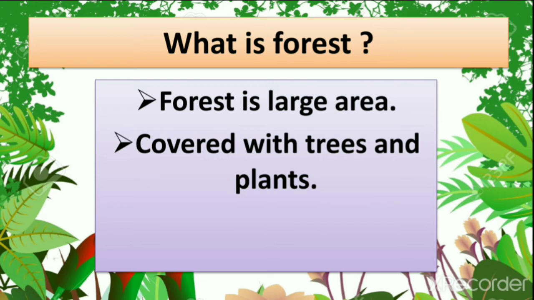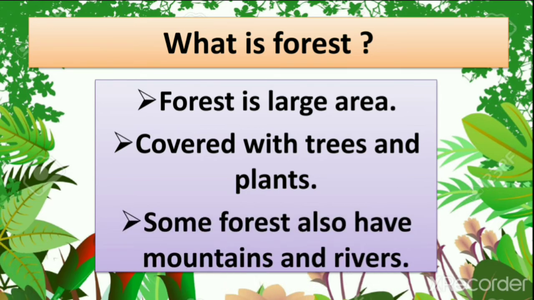When we see movies like Lion King and many others about animals, we see that they live in the forest. So forest is covered with trees. Some forests also have mountains and rivers.